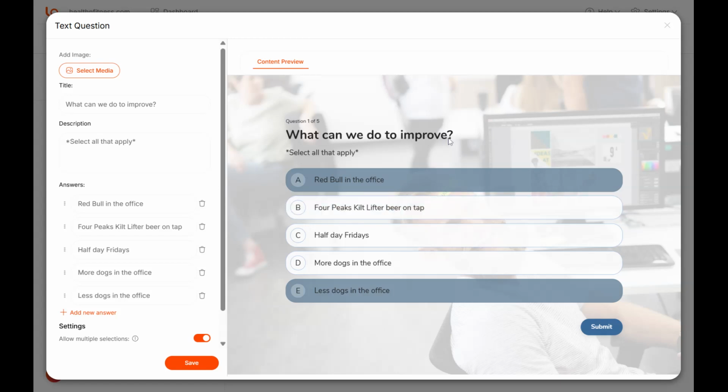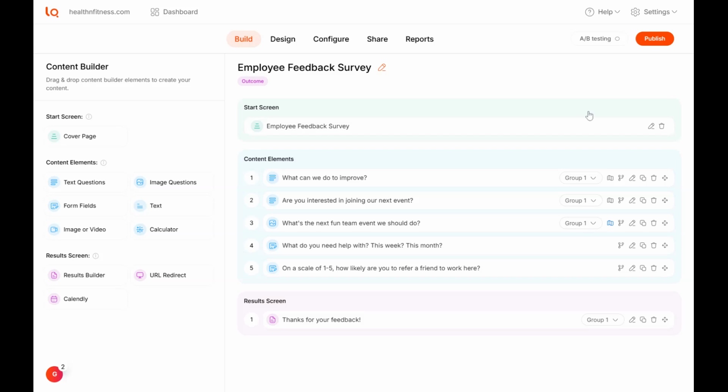The key difference is single choice makes segmentation cleaner, while multiple choice gives you richer data but more complex logic. For lead generation, single choice typically converts better because it's faster to complete. Choose based on your goal. Now that you know which question type drives the results you need, let's start creating quizzes accordingly.